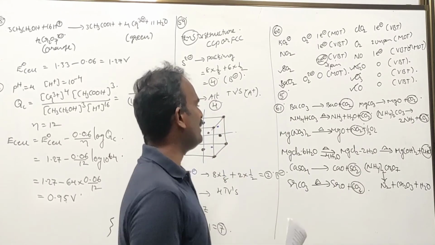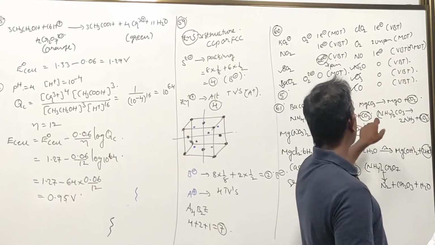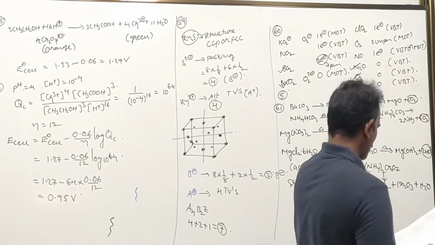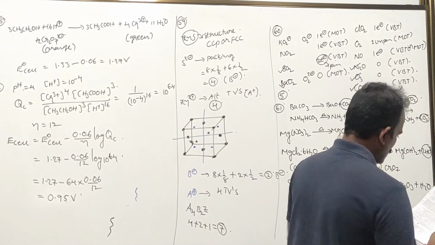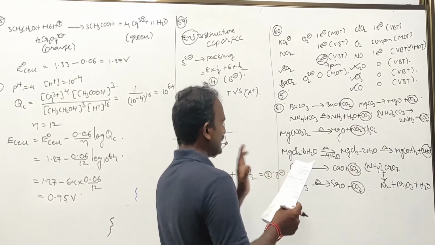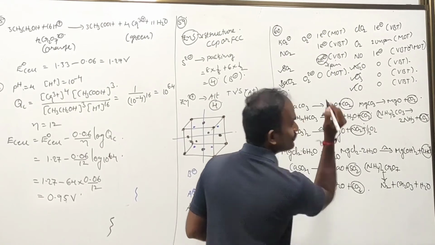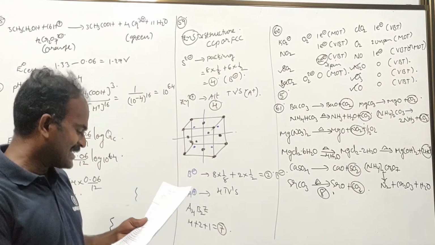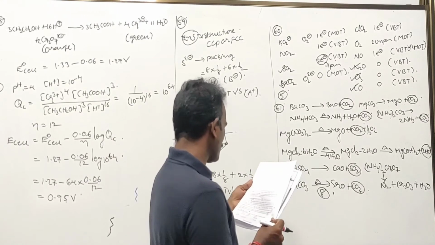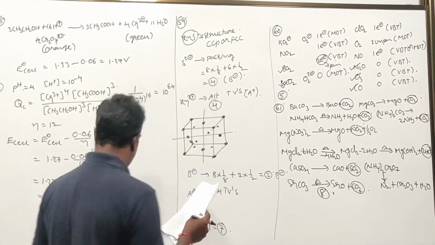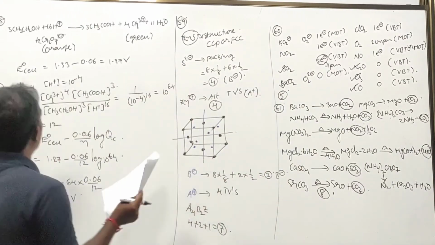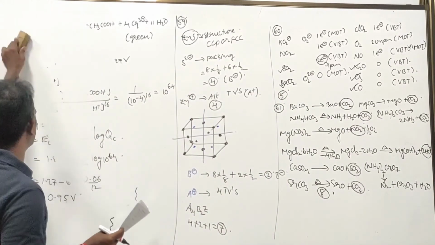So how many of them will give acidic gas? 1, 2, 3, 4, 5, 6, 7, 8. On the whole, 8 will give acidic gases. Therefore, the option is going to be 8 for that particular question. Now, question number 62.